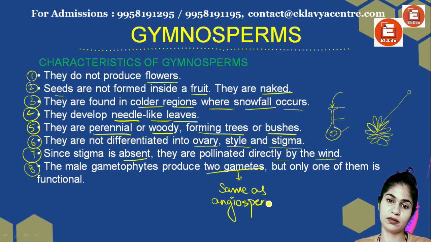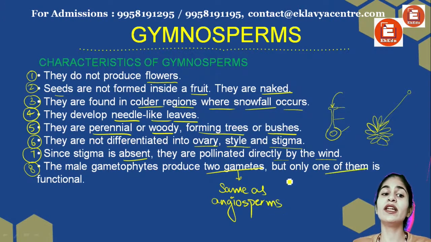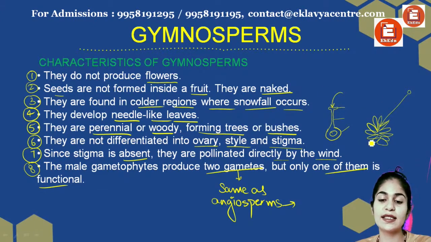But only one of them is functional. In angiosperms, both of them are functional. Here only one of them is functional. So only one of them is capable of fertilizing the egg.